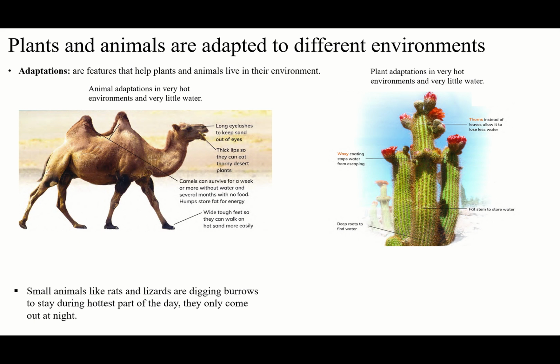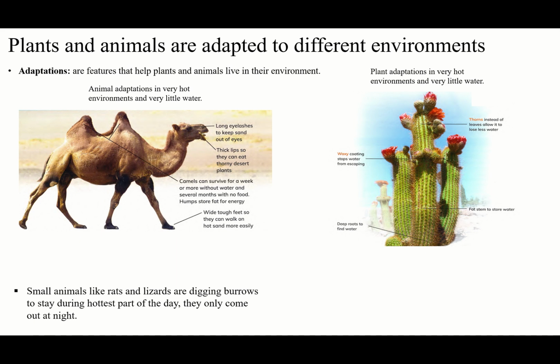Bismillah. First of all, we have to know what adaptation is. Adaptations are the features that help plants and animals live in their environment. It means there are some features, characteristics, and properties that help the plants and animals to live in their environment.